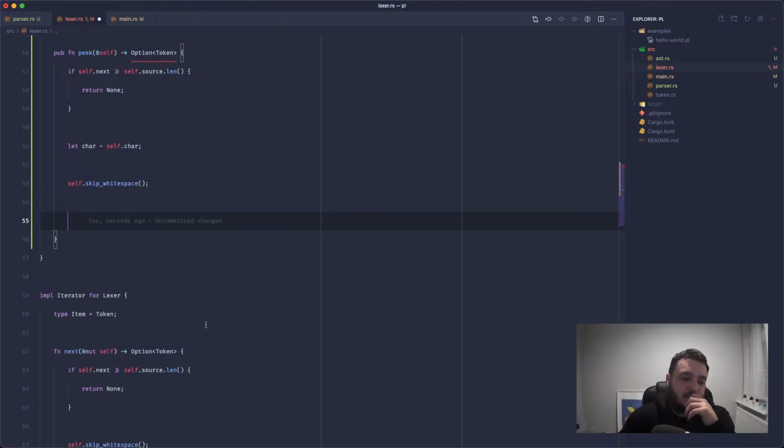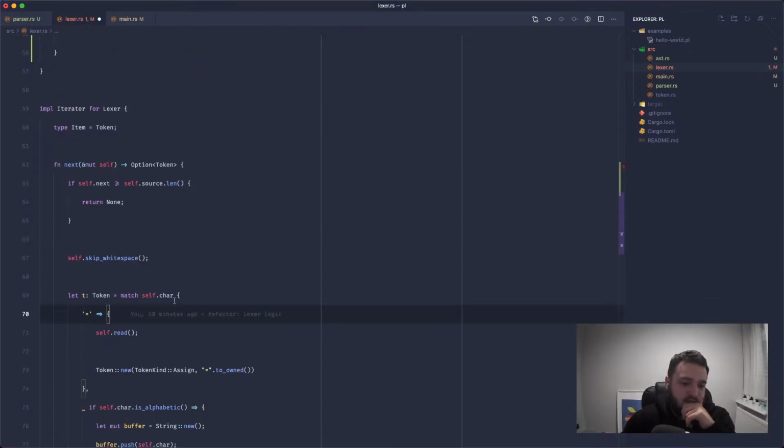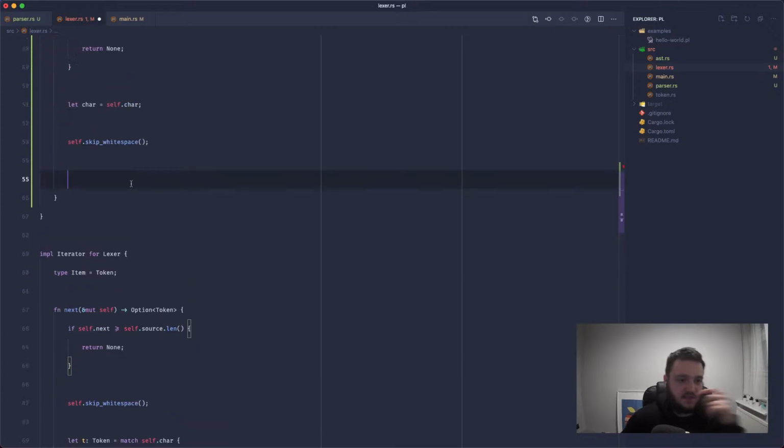I guess next is kind of misleading as a method name because it's matching against the current character instead of the next character. I think that's fine because we're saying we want to consume that token. We want to eat up all the characters for that token. So we'll let char equals self.char.next, so this is going to hold the current char.